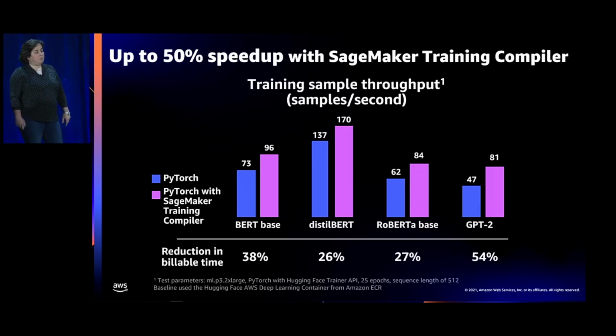So you can see we're getting more than 50% decrease in total training time when training compiler is enabled. I'm also happy to highlight that because training compiler is free to use on SageMaker, and because with AWS you only pay for the resources that you use, this decrease in training time directly results in cost reduction.